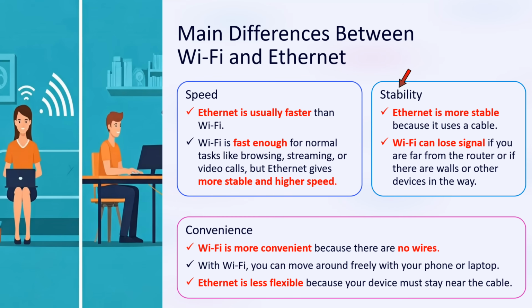Wi-Fi can lose signal if you are far away from the router or if there are walls or other devices in the way. Wi-Fi is more convenient because there are no wires. With Wi-Fi, you can move around freely with your phone or laptop. Ethernet is less flexible because your device must stay near the cable.